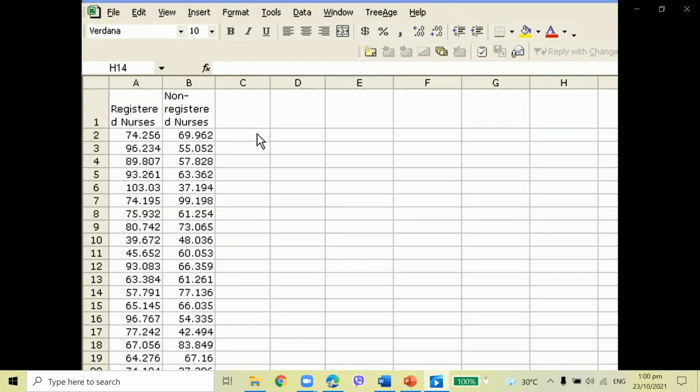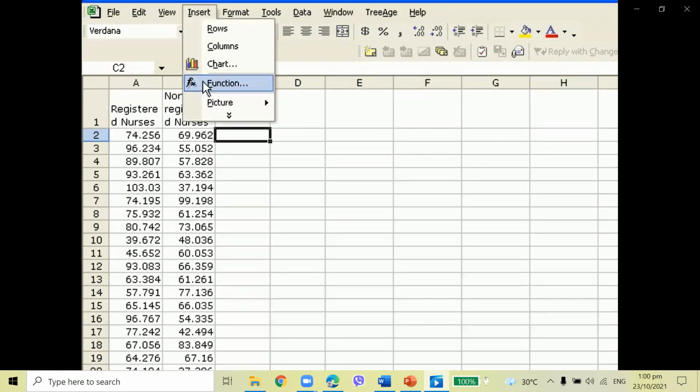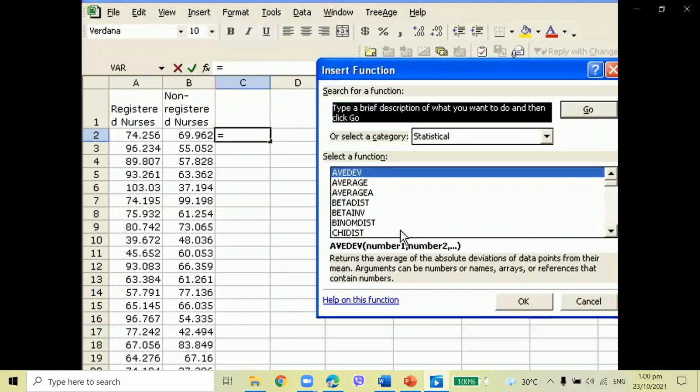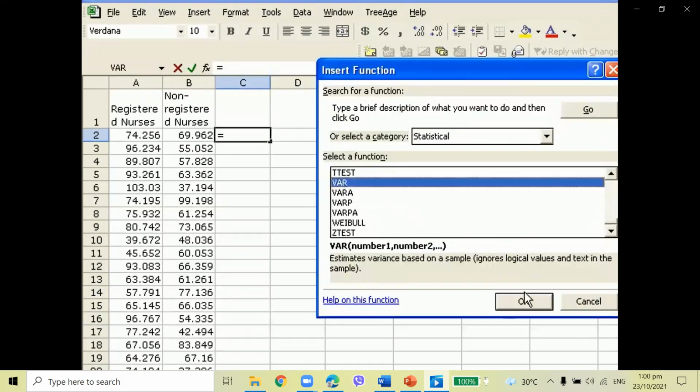So the first step would be to calculate the variance of our samples. For that you can either use the summary statistics functions that you're familiar with, or you can just use the function key and calculate just the variance. Here is the function you need, VAR for variance.